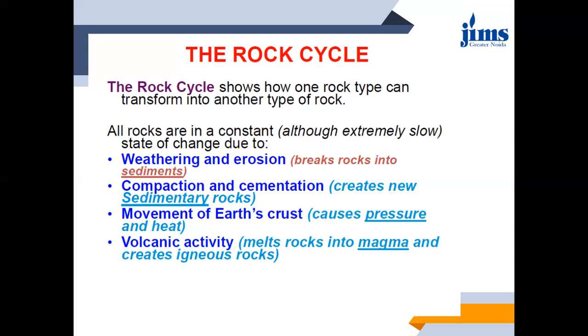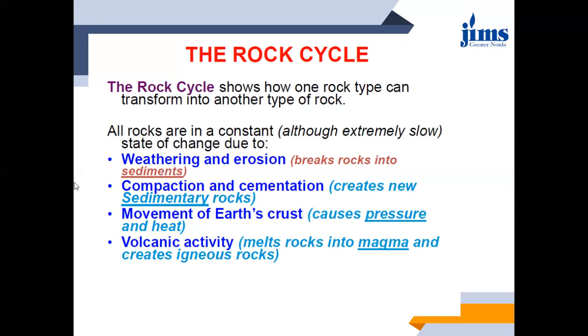The next one is compaction and cementation. Weathering, the 3 types of weathering you are quite aware of: physical, chemical, and biological. Physical is mainly the weather effect. Then chemical weathering, how does it take place? The main agent in chemical weathering is what? It is water. The freezing action is responsible for the chemical weathering mainly. That is the major agent.